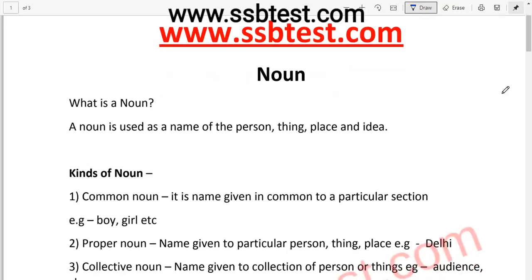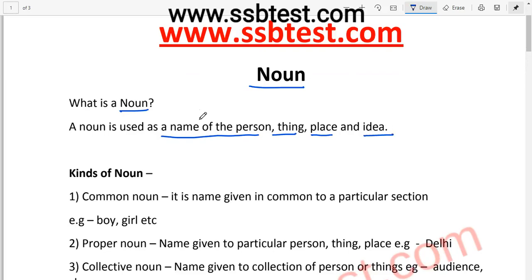So hi everyone, we are going to start with our English lecture series for 2020 session, and in this we are going to deal with our very first chapter, that is noun. So let us see what is a noun first. A noun is used as a name of the person, thing, place and idea.